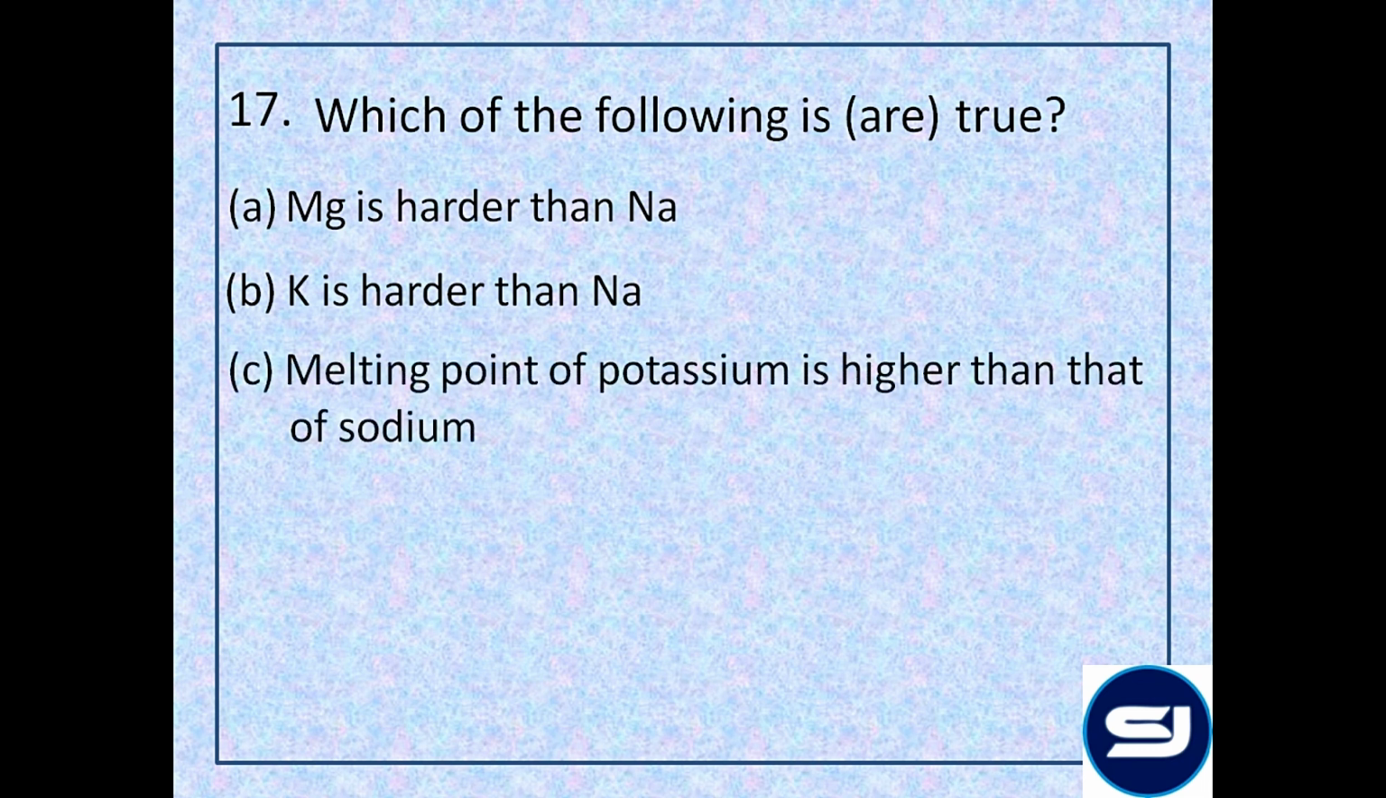Melting point of potassium is higher than that of sodium. Now, hardness, lattice enthalpy, melting point all are related and they go on decreasing from top to bottom. So potassium would be softer and that is why the melting point would be lower than that of sodium. Sodium is more reactive than Mg. Yes, alkali metals are highly reactive in comparison to alkaline earth metals. Therefore, the true statements are option A and D.